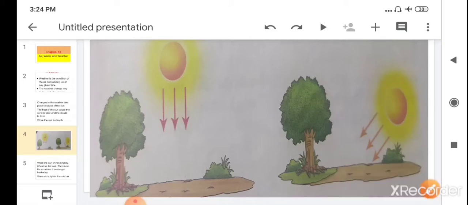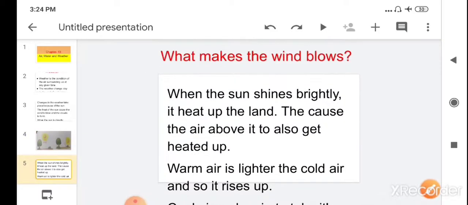Then you have learned what makes the wind blow. When the sun rays fall on the earth's surface, the air present above gets heated up. When it gets heated up, it becomes lighter in weight, so it rises up, and when it rises up, its place is empty, so its place is occupied by the cool air. Cool air rushes to take its place. So this causes the wind to blow.